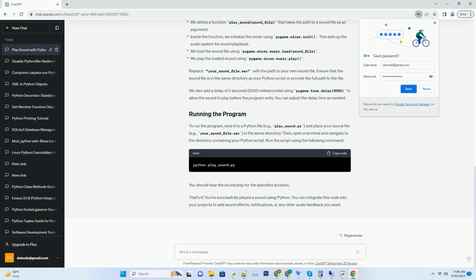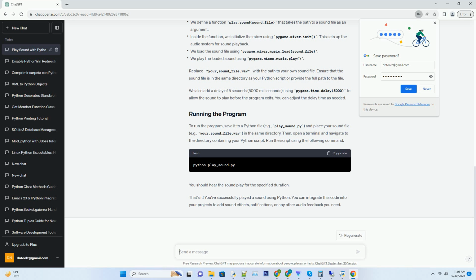Replace your_sound_file.wav with the path to your own sound file. Ensure that the sound file is in the same directory as your Python script or provide the full path to the file. We also add a delay of 5 seconds, 5000 milliseconds, using pygame.time.delay(5000), to allow the sound to play before the program exits. You can adjust the delay time as needed.